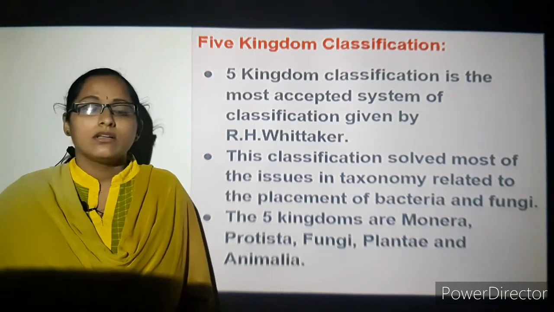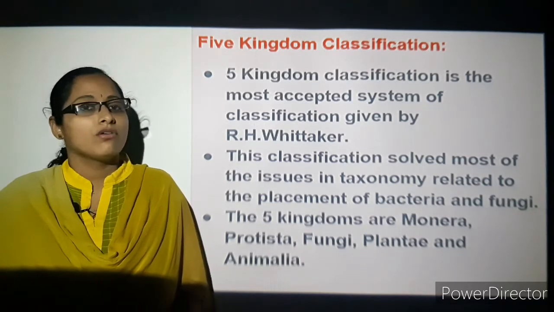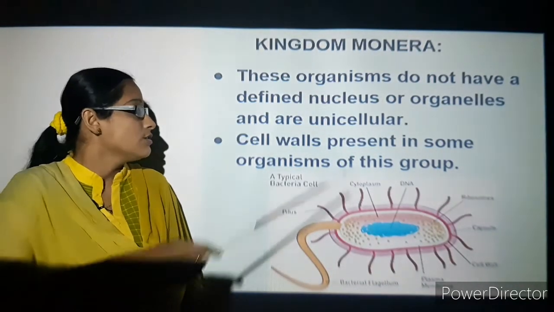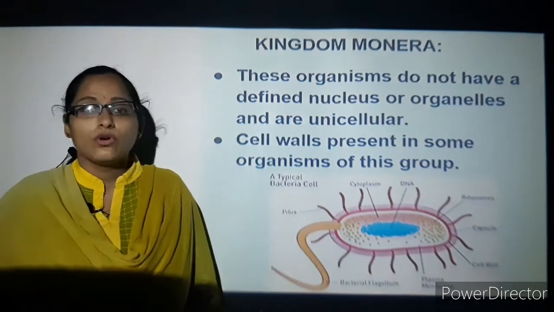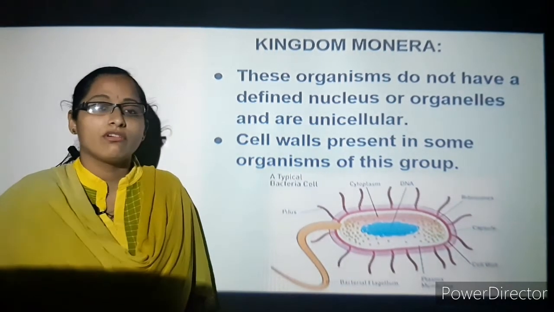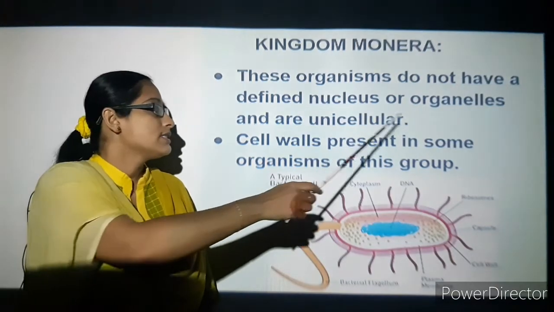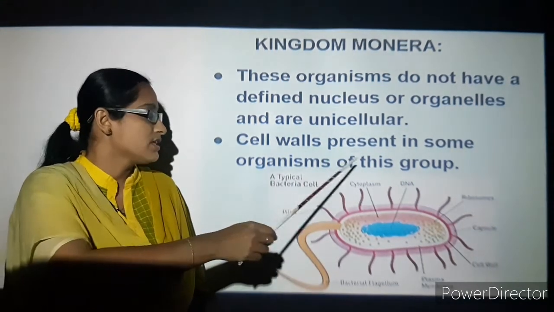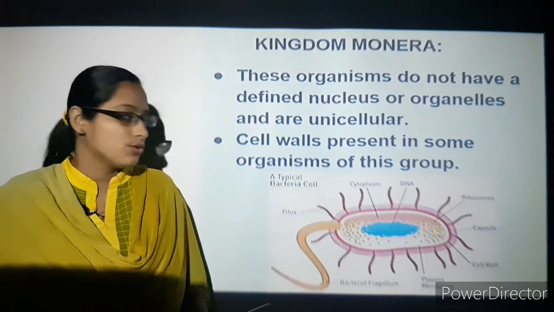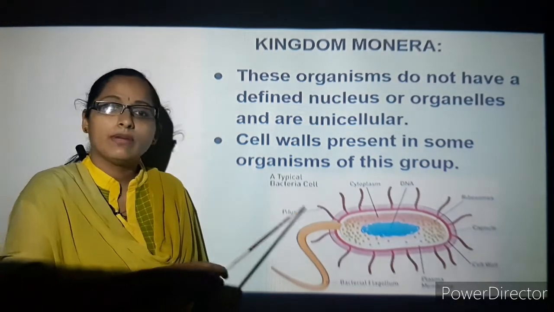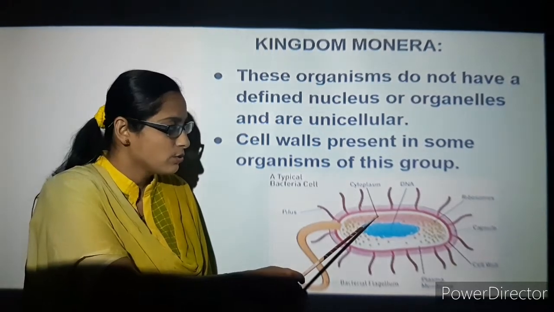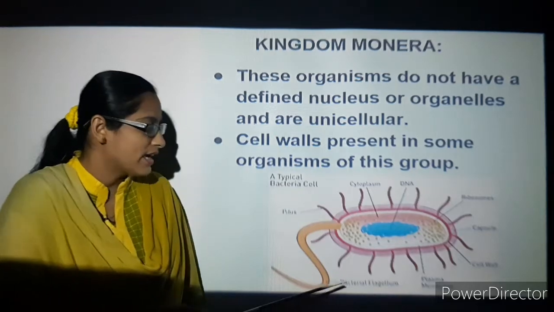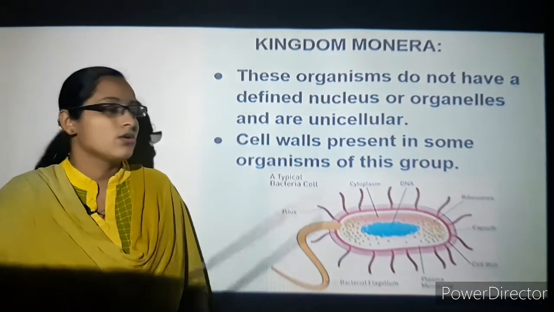So now we will start learning in depth about each one of the kingdoms. Let's start with kingdom Monera. You can see that these organisms do not have a defined nucleus. They do not have a well developed nucleus or cell organelles, and they are unicellular in nature. Cell walls are present in some of the organisms in this group. For example, we can see a typical bacterial cell. You can see the presence of cytoplasm, DNA, then capsule, cell wall and also bacterial flagellum. They are unicellular in nature.